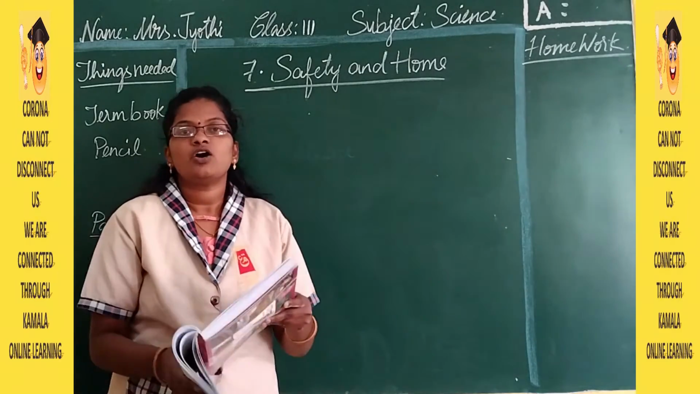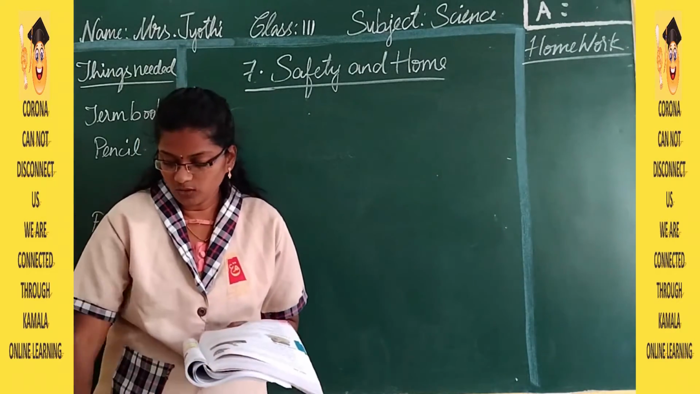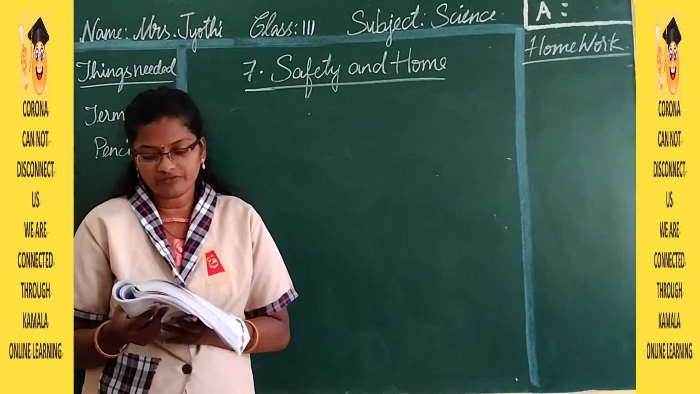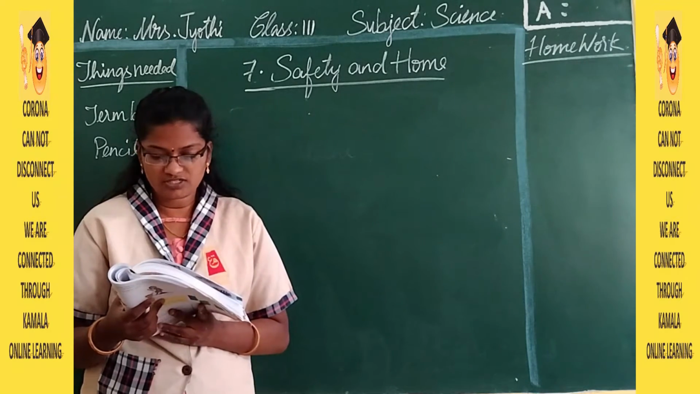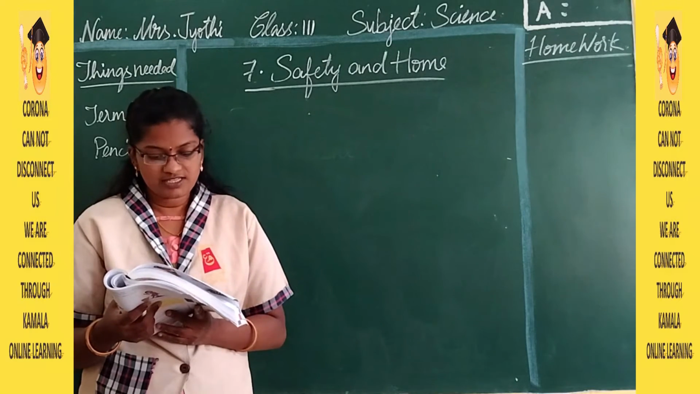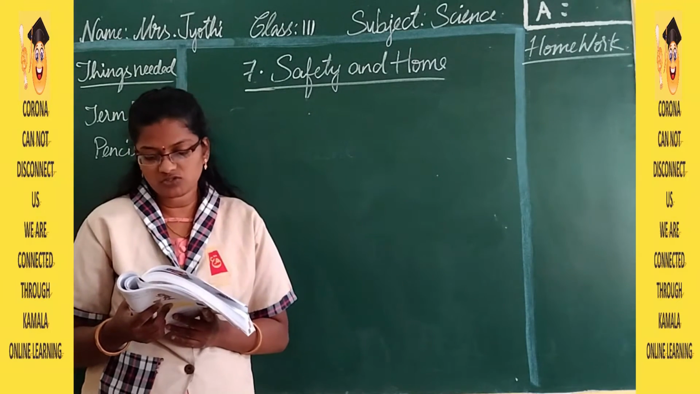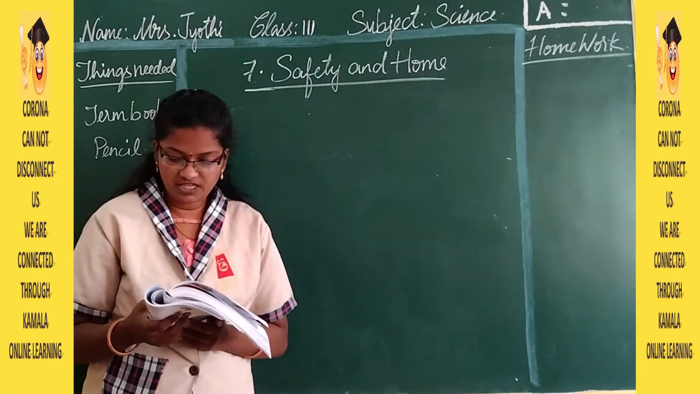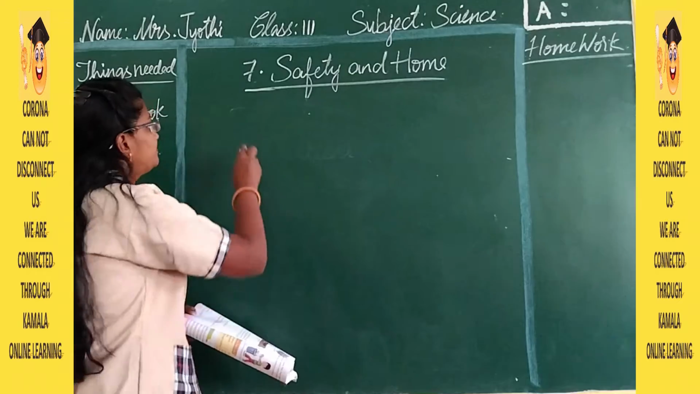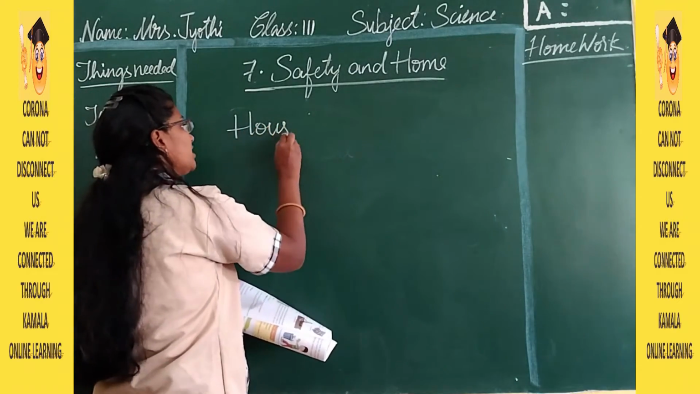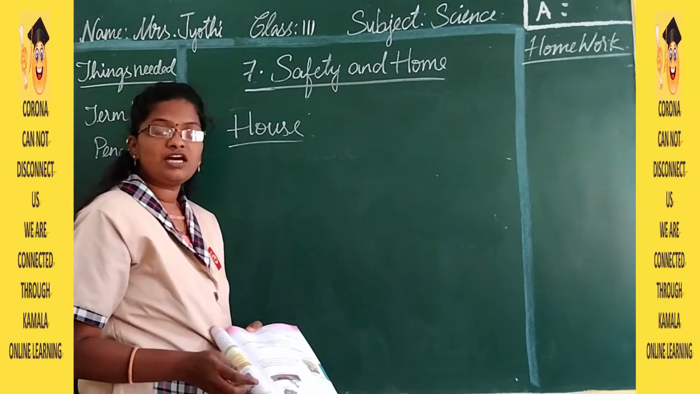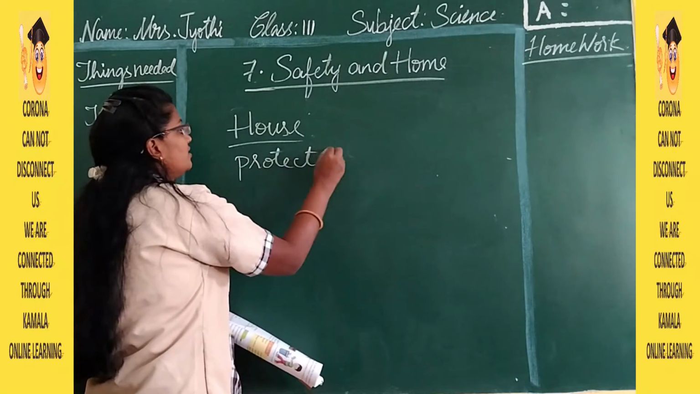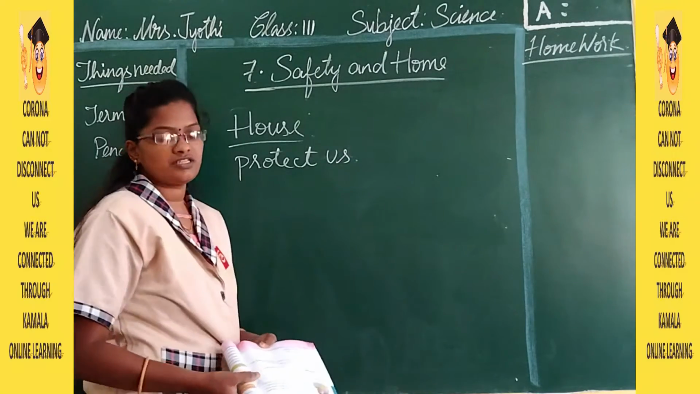The next topic is home is the best. Why is home the best place? Home is the safest place for everyone. We have different house names for different species, such as human beings live in a house and lions live in a den. A house keeps us safe from sun, rain and storm. So what does the house do? It is going to protect us.